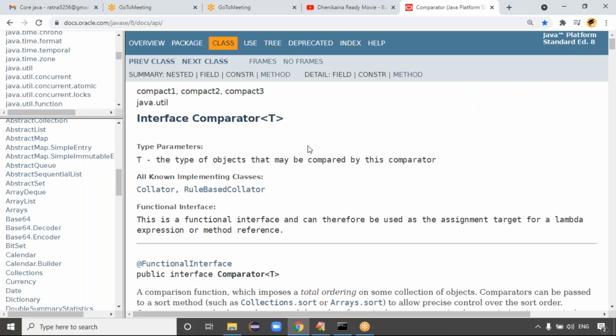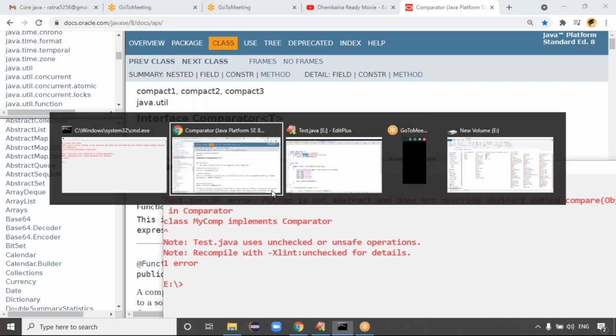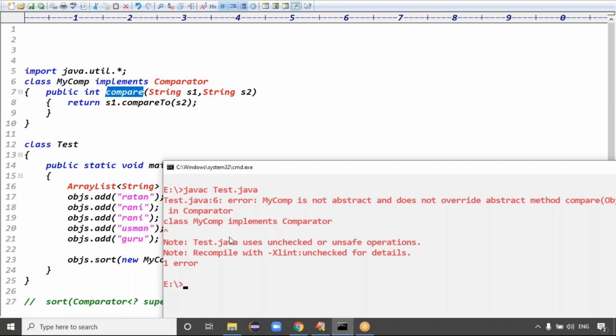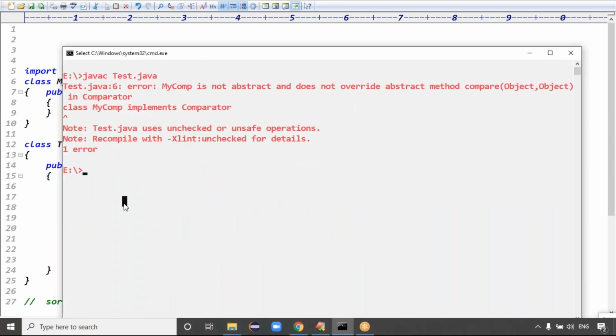Comparator. Okay, fine. Why is it showing this issue? Recompile the code with javac. Yeah, unchecked operation is fine, guys.